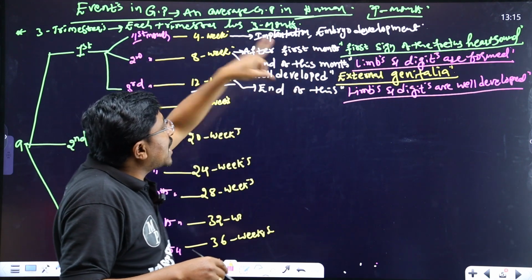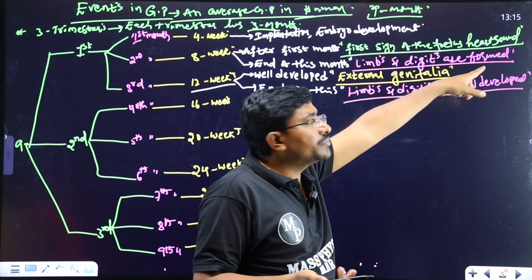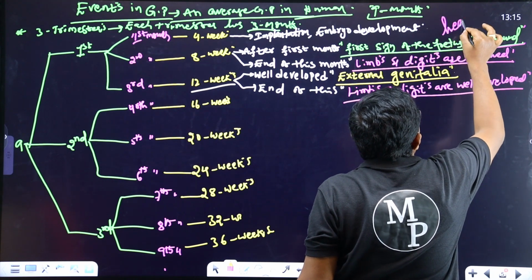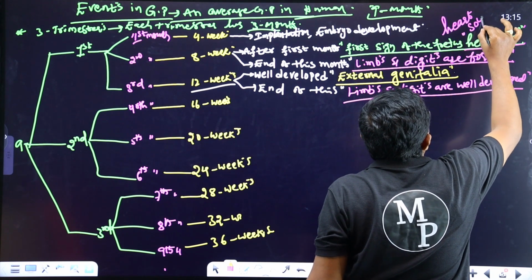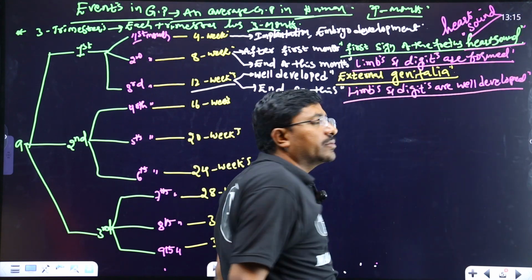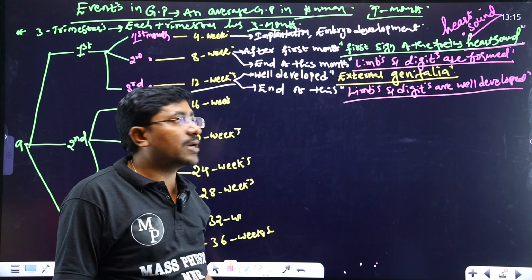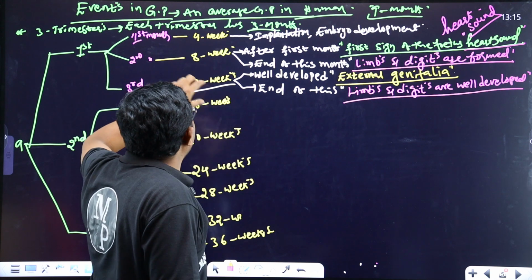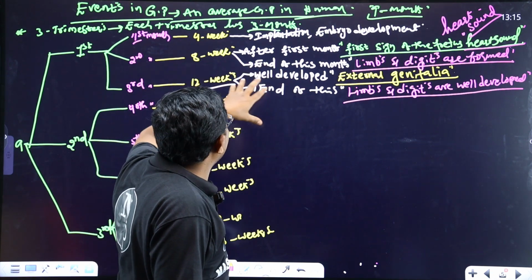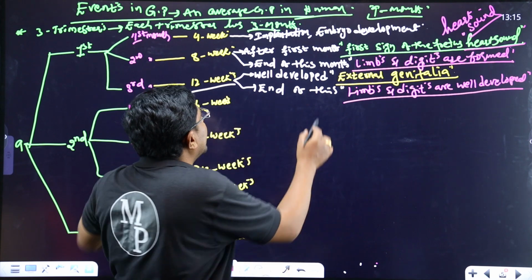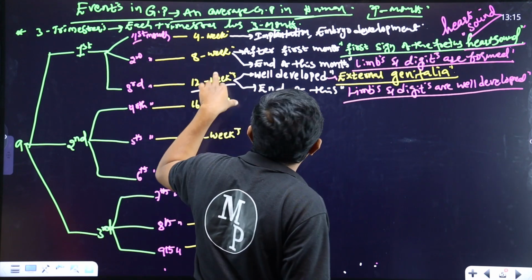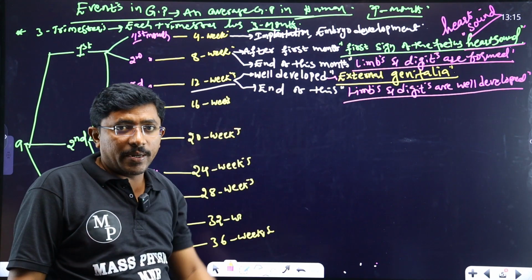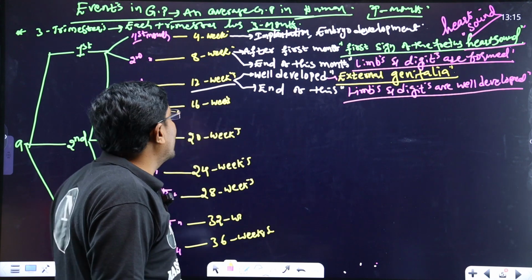So the first sign of the fetus is the heart sound. That's enough. And next, in the second month, we observe limbs and digits are formed. In the 12th week of the gestation period, there are well developed external genitalia, and it is a continuation. At the end of the third month, limbs and digits are well developed.